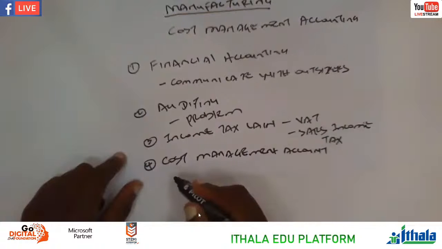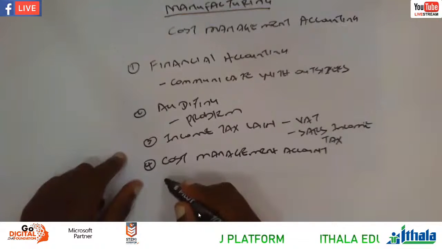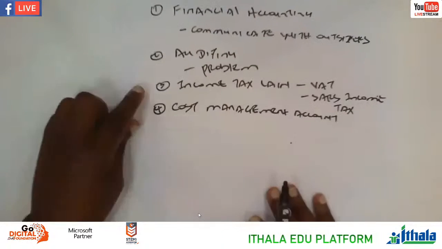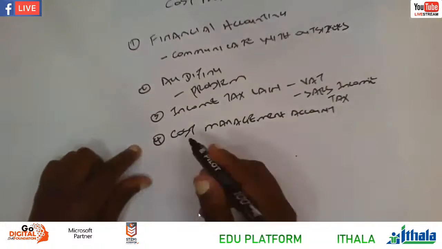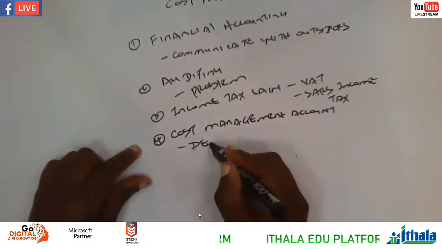So we take decisions within the departments or within the business function. How many business functions do we have? For instance, let's say you want to take a decision. This one is for decision-making purpose.